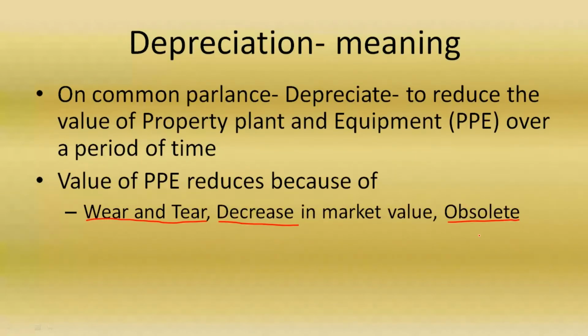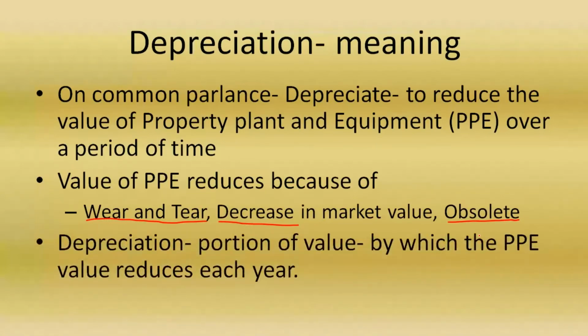So these are the major reasons why the value of an asset reduces. Having known that the value of assets reduces, there is a need to depreciate, which is nothing but a portion of the value of the asset being charged to the profit and loss account. This is nothing but depreciation.